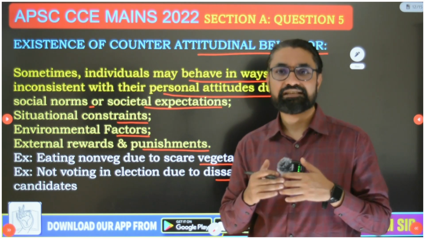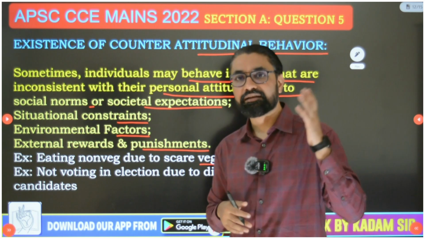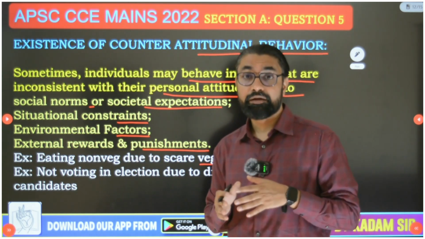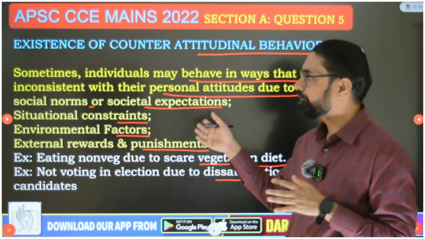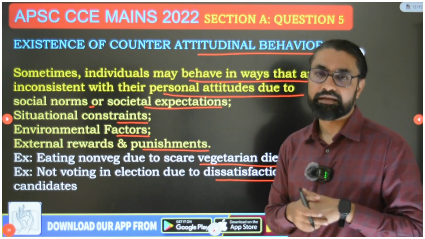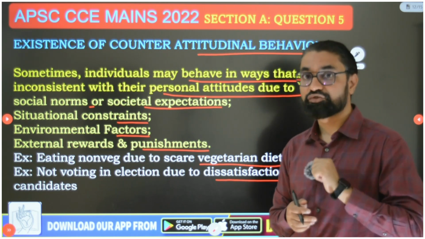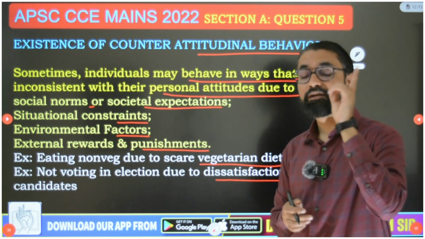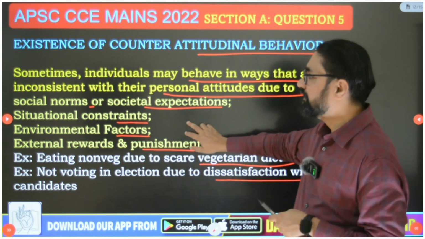You have very good civic sense and civic attitudes, but you did not go for voting because you think all candidates are hopeless. That is one example of this attitude-behavior gap, non-voting in elections. So write this: behavior does not reflect attitude, reason, and one example, and then go for the conclusion.